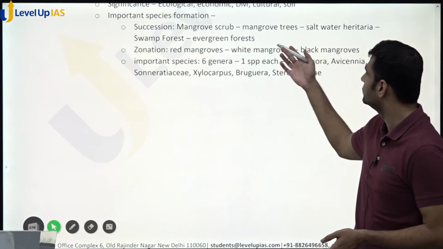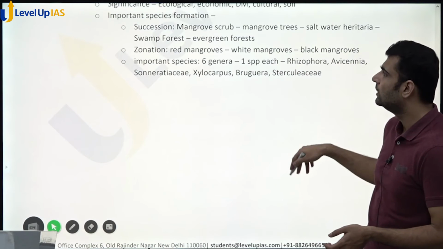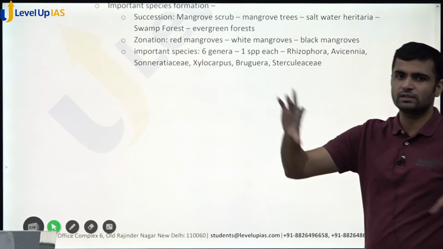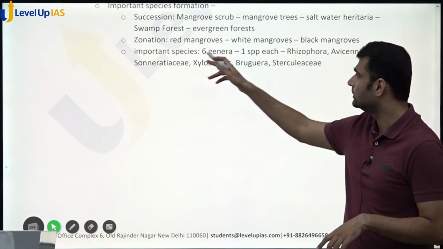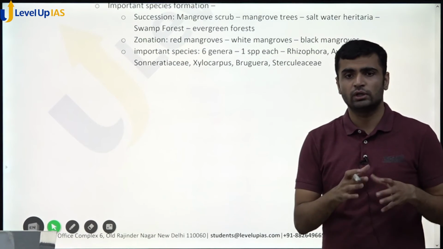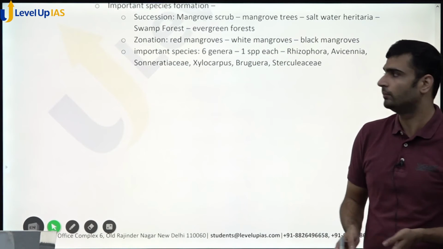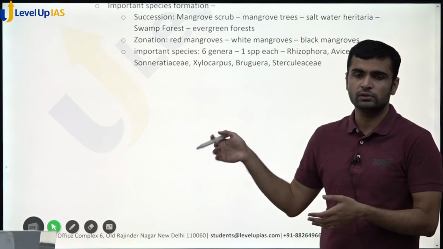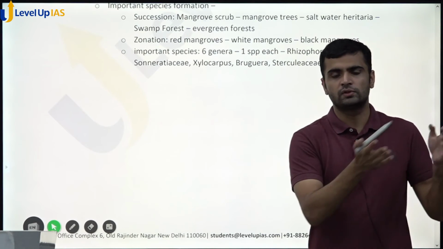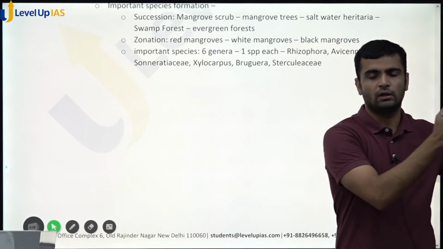Succession: mangrove scrub to trees to saltwater heritage area to swamp forest to evergreen forest. You can just draw one diagram. Similarly, mangrove zonation: red mangroves, white mangroves, black mangroves. You can show that in the diagram as well, with pneumatophores in the red mangroves, and then you have stilt roots, then you have knee roots that are away from